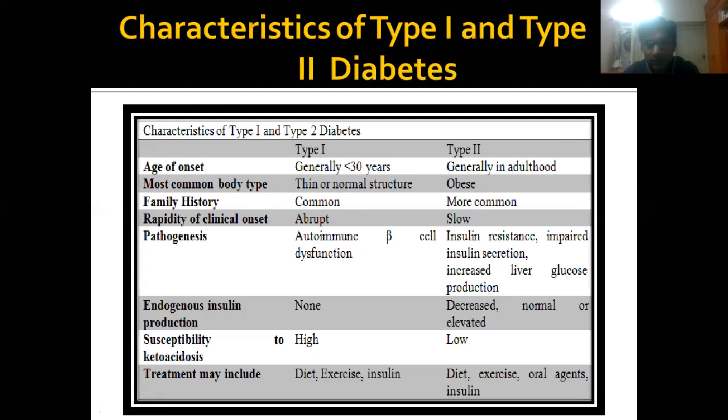Now, susceptibility to ketoacidosis is high in type 1. There are high chances that the patient has ketoacidosis or may suffer from coma if the patient is having type 1 diabetes, and in type 2 chances are low. Now treatment includes diet and exercise in all type 1 and type 2 diabetes.